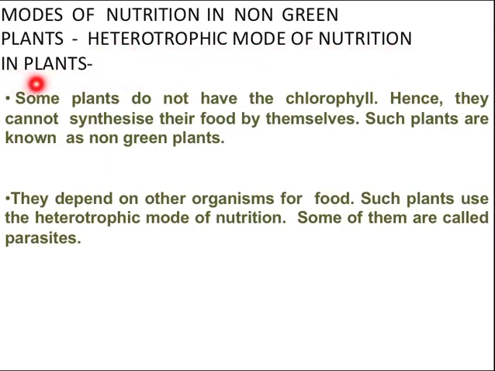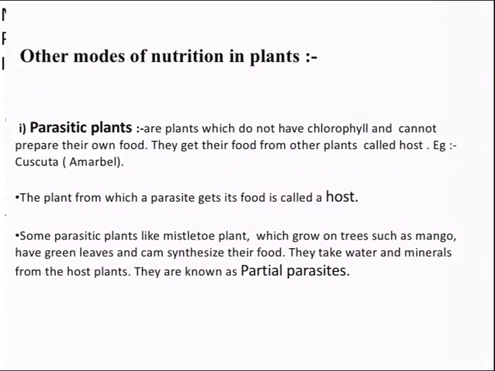There are some plants that also depend upon other plants for their food, so that mode is known as the heterotrophic mode of nutrition. Some plants do not have chlorophyll, hence they cannot synthesize their food by themselves. Such plants are known as non-green plants. They depend on other organisms for their food. Such plants use the heterotrophic mode of nutrition. Some of them are called parasites.